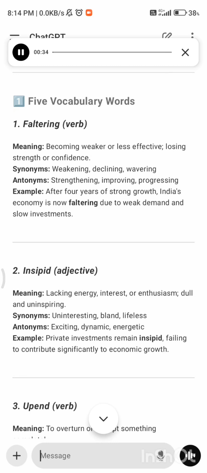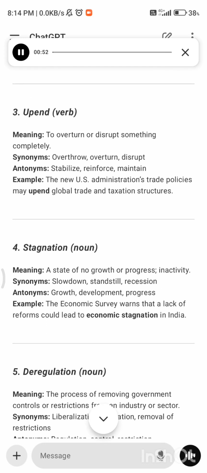2. Insipid, adjective, meaning lacking energy, interest, or enthusiasm, dull and uninspiring. Synonyms: uninteresting, bland, lifeless. Antonyms: exciting, dynamic, energetic. Example: private investments remain insipid, failing to contribute significantly to economic growth.